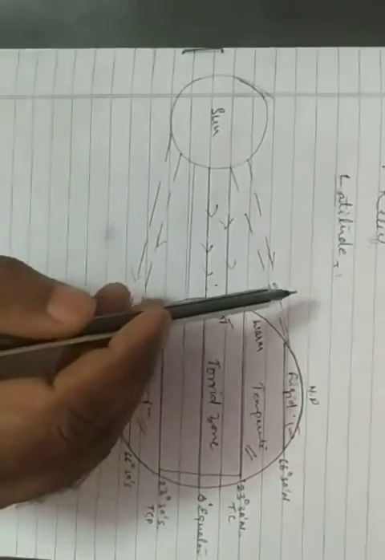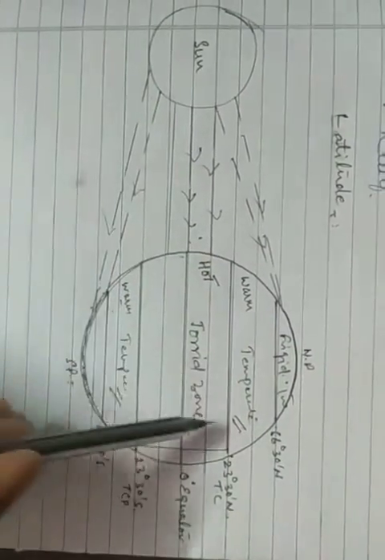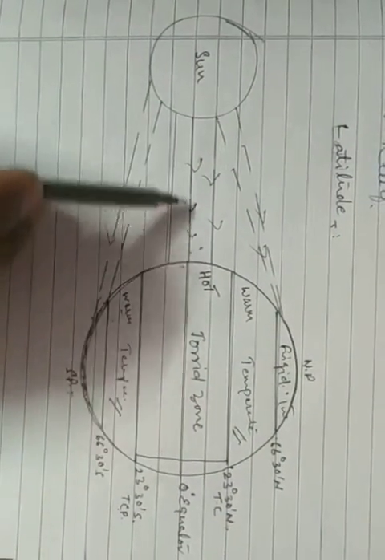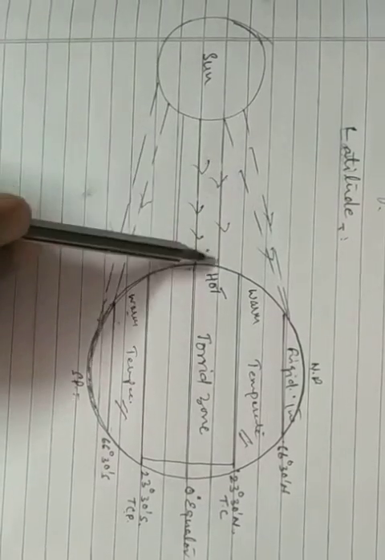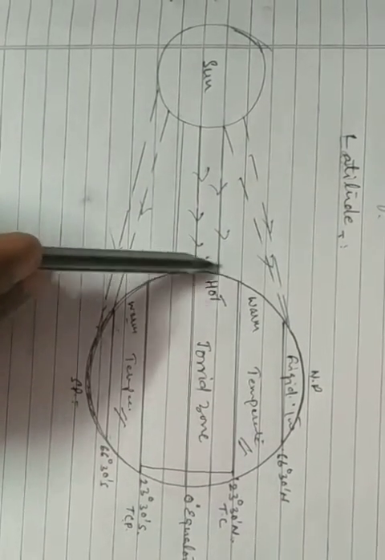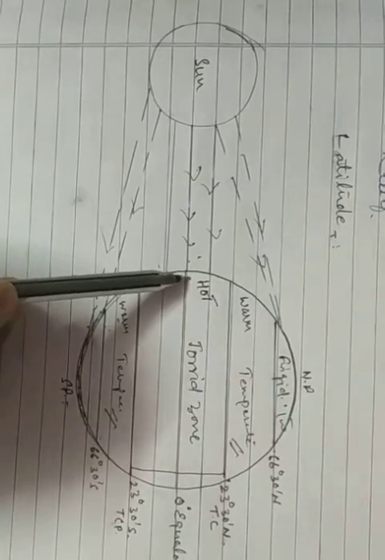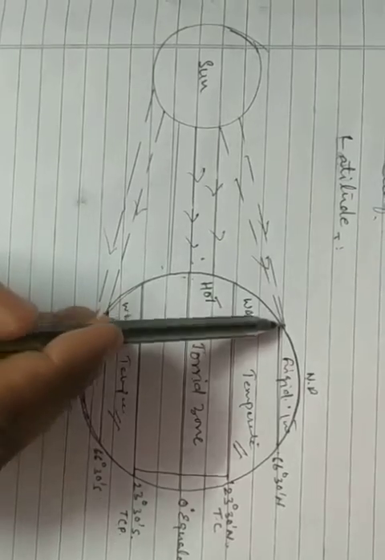The first one is latitude. So how does latitude affect the climate of a place? See children, this is earth, this is sun. As you see from this figure, the sun's rays fall vertical over the equator. Here in this region the sun's rays fall vertical. As we move from equator towards the poles, the sun's rays fall slanting.